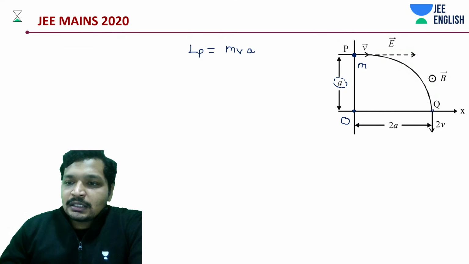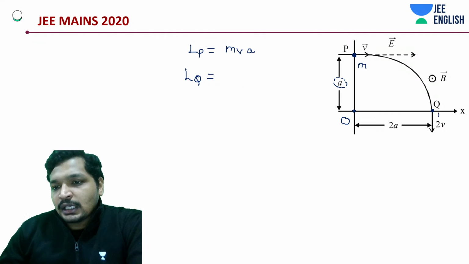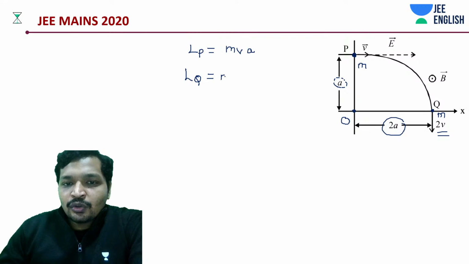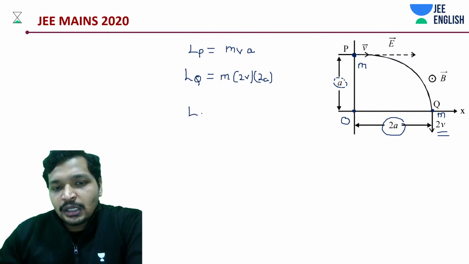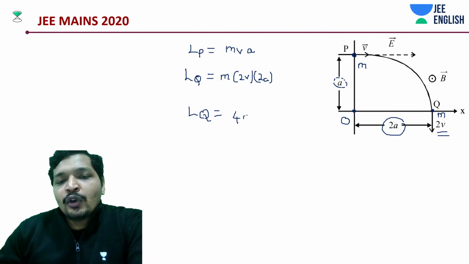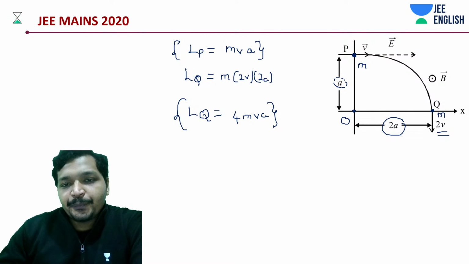Right? Let's talk about Q. L at Q, how much is this going to be? This again is like a particle of mass m, distance 2a. Velocity how much? 2v. So m into 2v into 2a. So that comes out to be how much? LQ comes out to be 4mva. Right? We have LP and LQ.